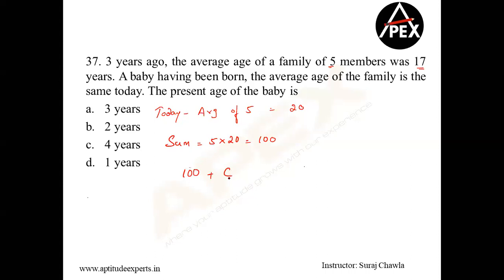Now the question says, I do not know the age of the child. So 5 plus 1, 6 people. And it says the average is 17. So 17 into 6 will be how much? 102. So 100 plus the age of the child is equal to 102, or the age of the child is equal to 2 years. Clear, guys? I repeat, in these 3 years, every term of the group increases by 3. So therefore, the average also increases by 3. So today, the average of those 5 people is nothing but 17 plus 3, that is 20.